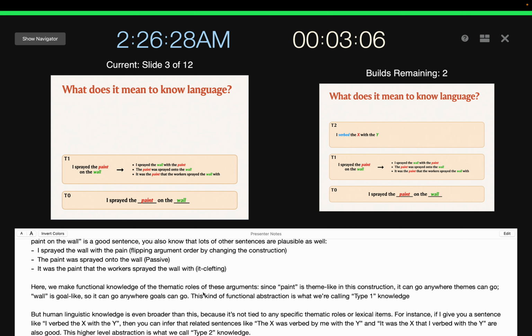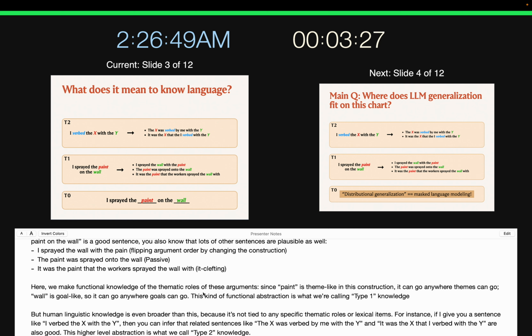But human linguistic knowledge is even broader than this, because it's not tied to any specific thematic roles or even lexical items. For instance, if I give you a sentence like, I verbed the X with the Y, then you could infer that there are a lot of other related sentences which are good as well, such as, the X was verbed by me with the Y, and it was the X that I verbed with the Y. Now, not only do you not need the semantic information of what verbed X and Y even mean, we also know that we don't have to learn these particular constructions independently.